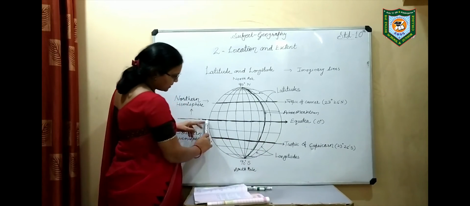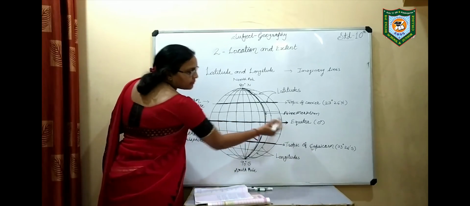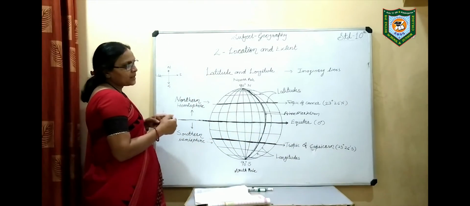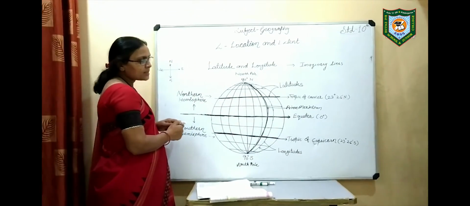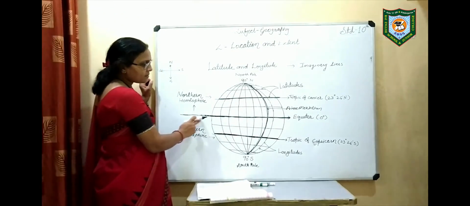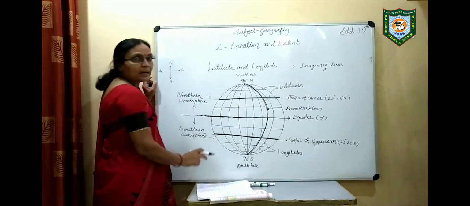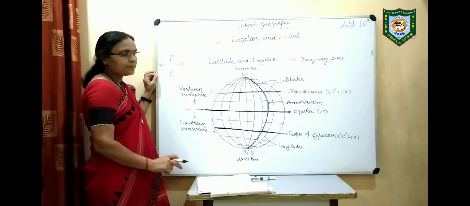Now, this horizontal line is passing through the middle of the globe. You can see that this is the darkened line. This latitude is passing through the middle of the globe, so this line is called the equator. This equator is at 0 degree. Clear?